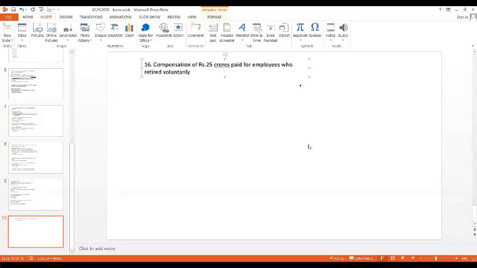Diksha, we should see the question. It is paid. So it is an expenditure. It is an expenditure from the point of view of the company. No doubt it is an income to the individual. But here they have said 25 crores paid. So we should take paid. That word only we should take from the question. Paid means expenditure. Any amount spent. Capital or revenue. Okay, ma'am?